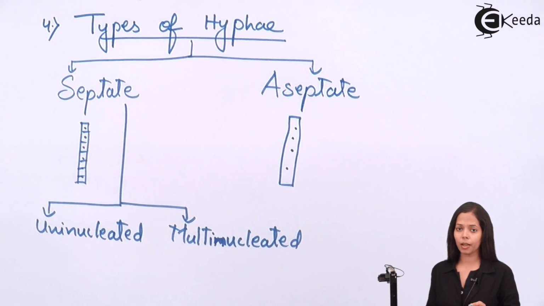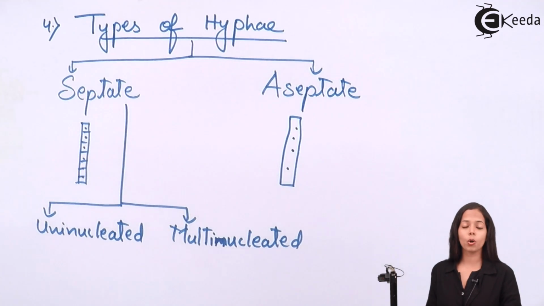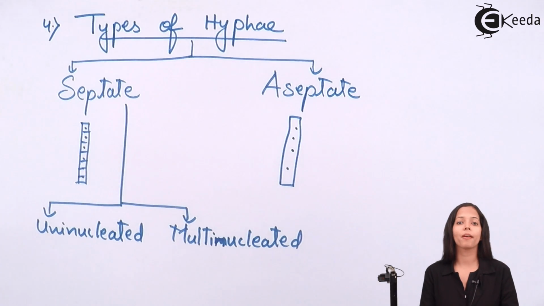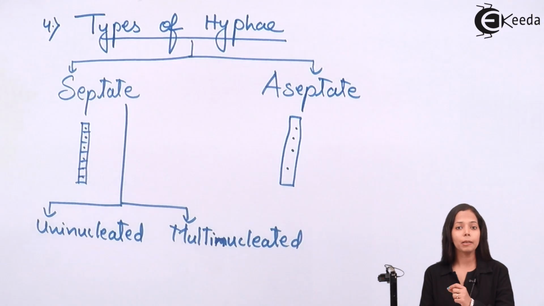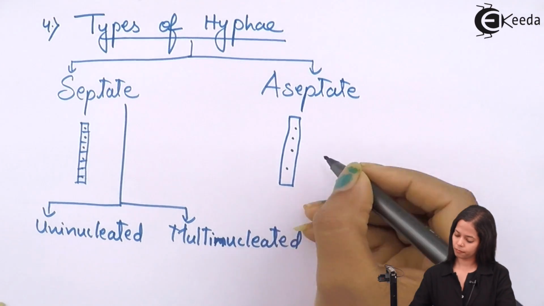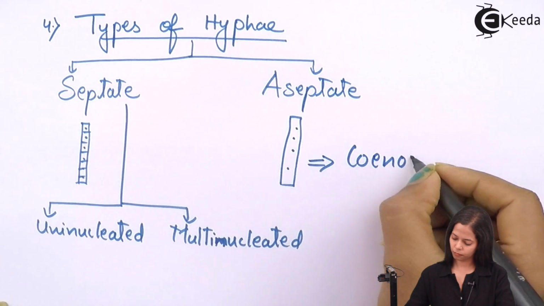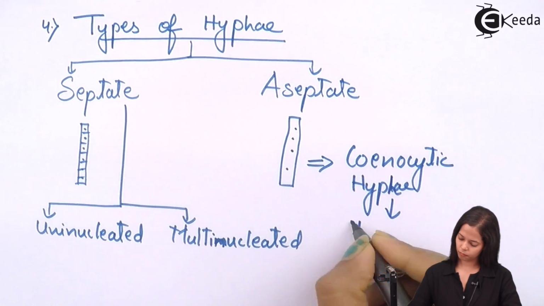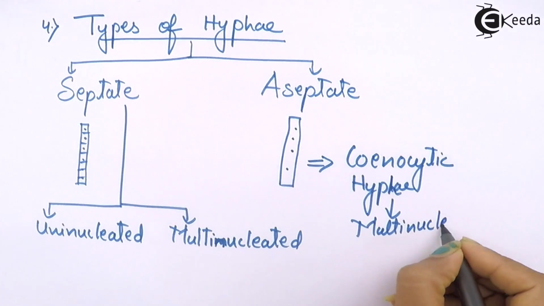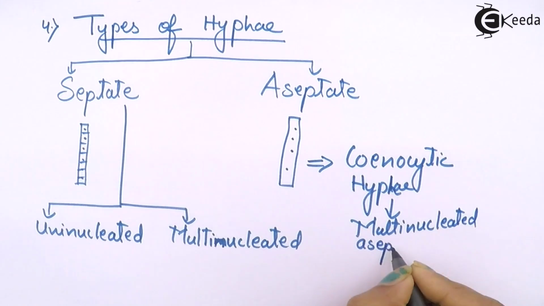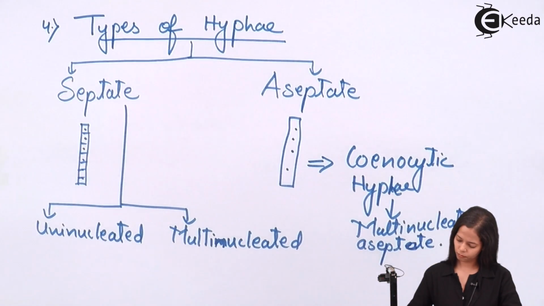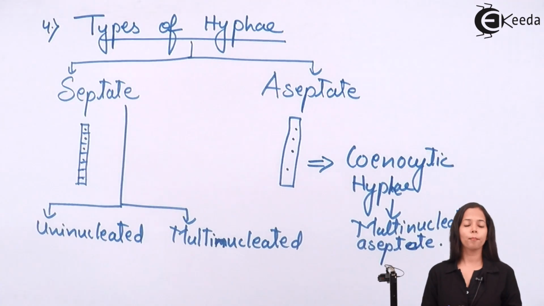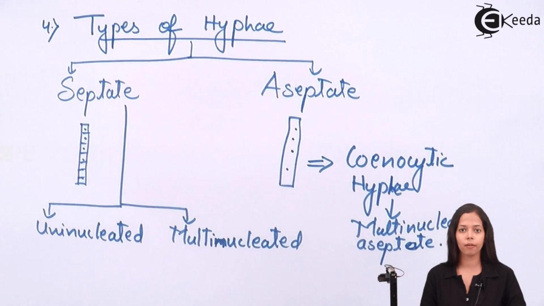Again, I am repeating, what is coenocytic hyphae? Coenocytic hyphae is multinucleated aseptate hyphae. Here we completed with types of hyphae.